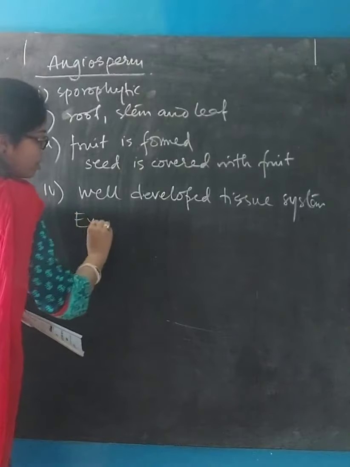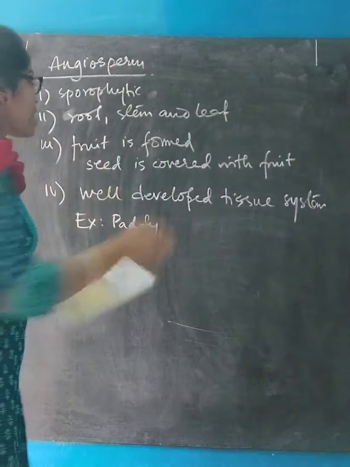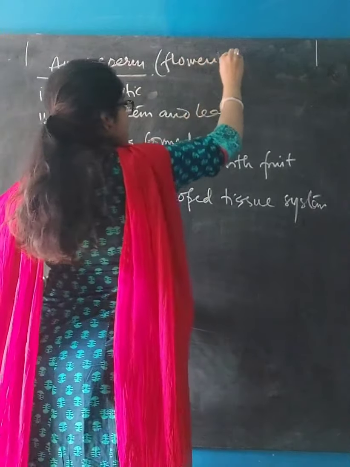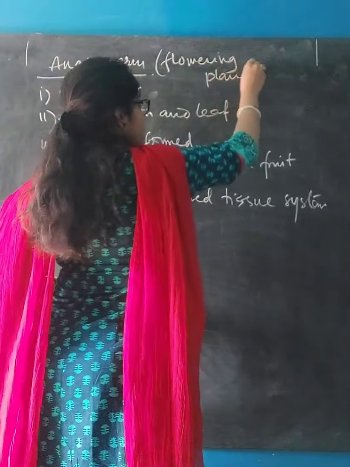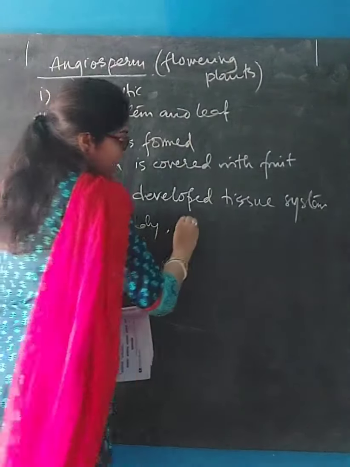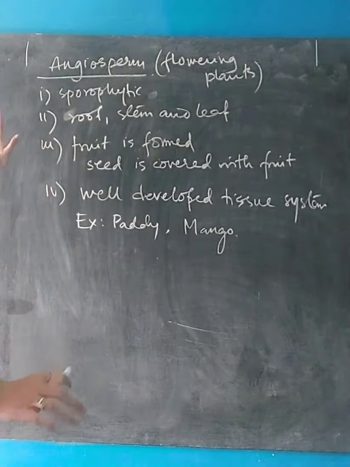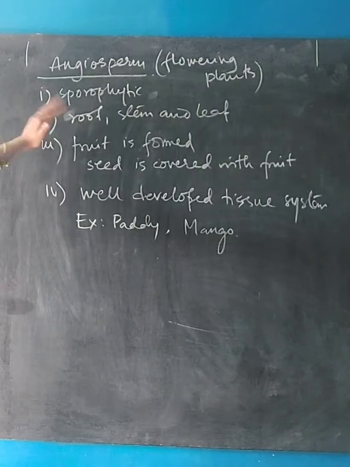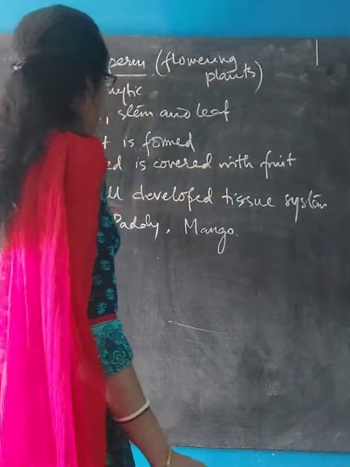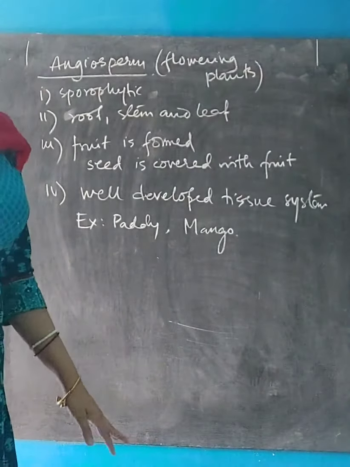Examples: you can all remember that all flowering plants are angiosperms, and here examples are paddy, mango. All these are examples of angiosperm. So, sporophytic plant body differentiated into root, stem and leaf, fruit is formed, seed is covered with fruit, well developed tissue system. Examples, paddy and mango. This is all about the characteristics of angiosperm.